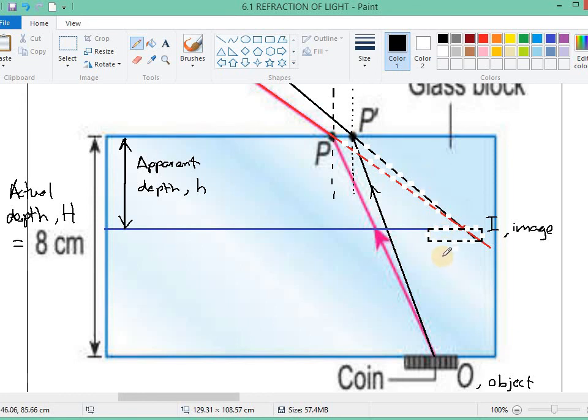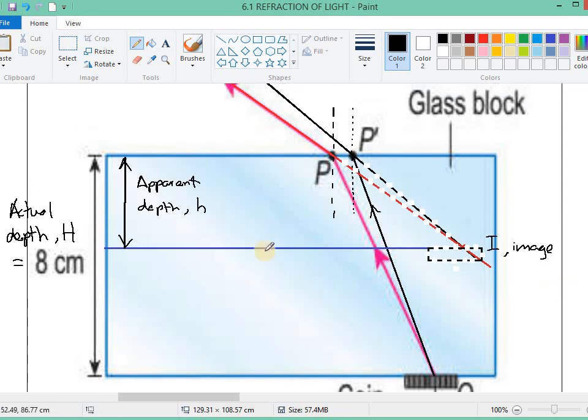So actually the coin is 8 centimeter under the glass block, but it looks like the coin is how many centimeter? We can try to measure. More or less, let's say 3.5, this is an example.